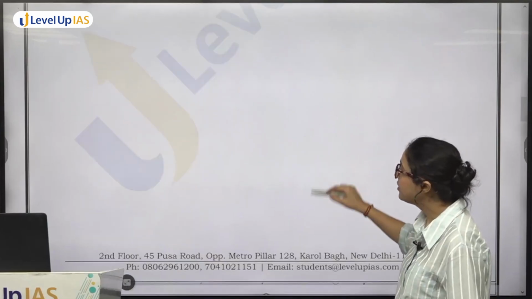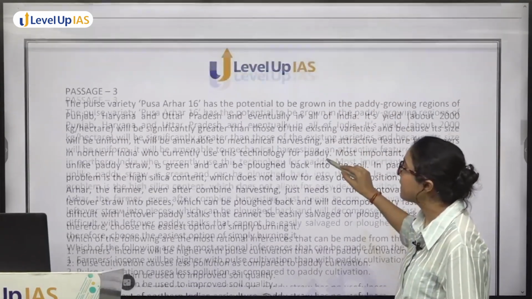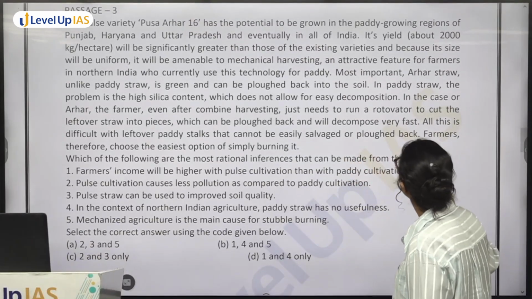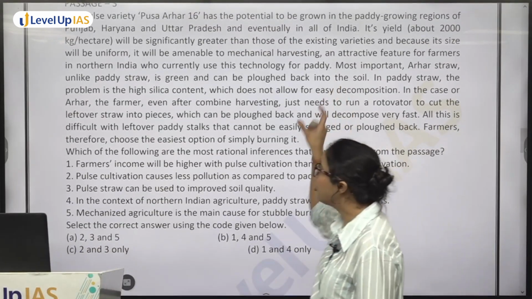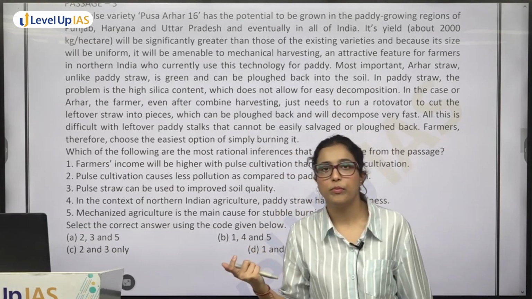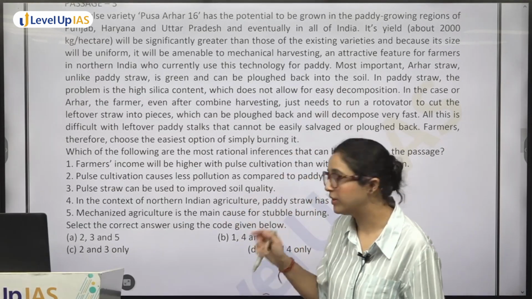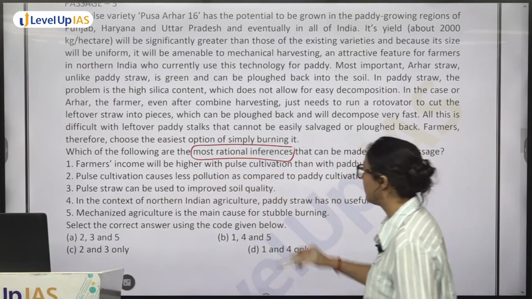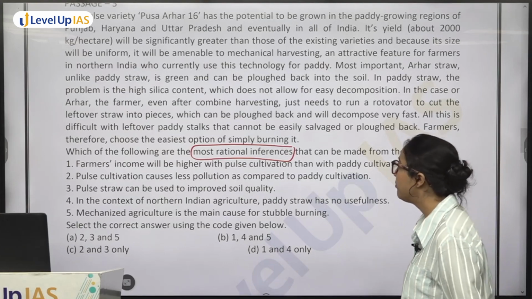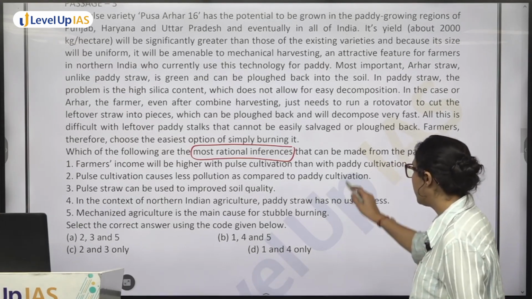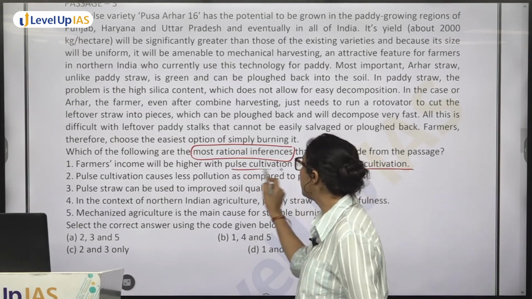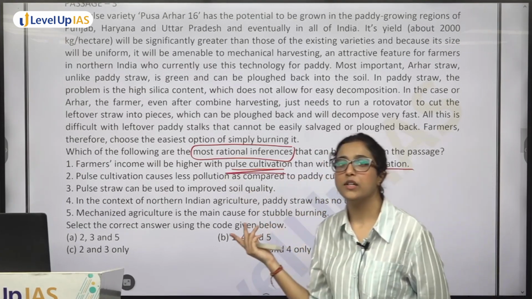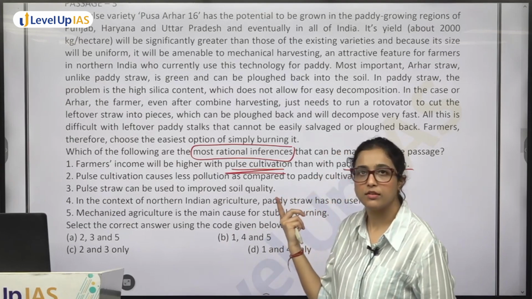In this passage, you have pulse variety Pusa Arhar 16 has the potential to be grown in paddy growing regions of Punjab and Haryana. अब देखो इतना बड़ा passage है. So again, we will go by that approach of reading the statements first. ठीक है. Farmers, which of the following are the most rational inferences? Farmers' income will be higher with pulse cultivation than with paddy cultivation. कि pulse cultivation से income higher होगी rather than paddy cultivation. Now, see, let's say we do not know anything about it. हम इसके बारे में अभी कुछ बोल नहीं सकते, right?